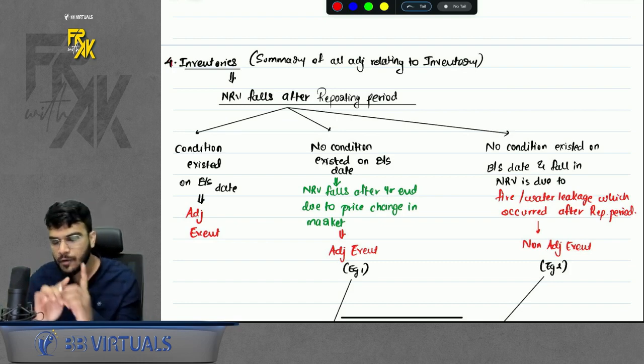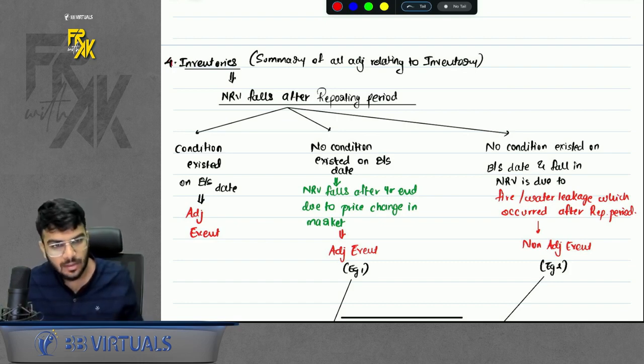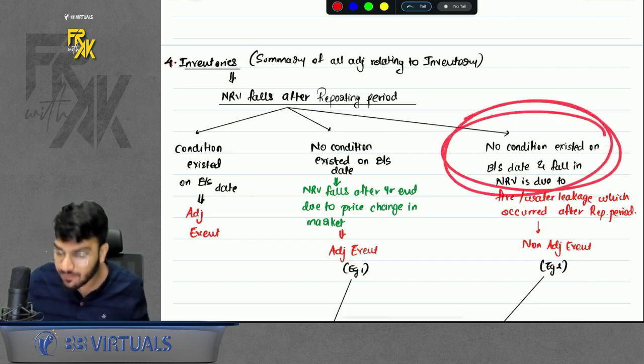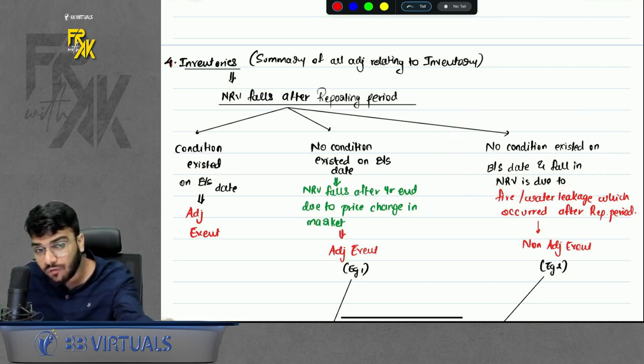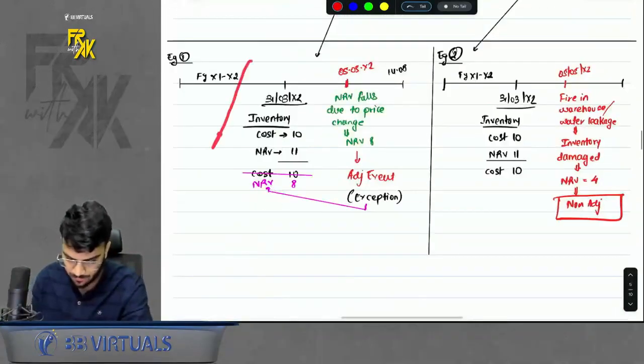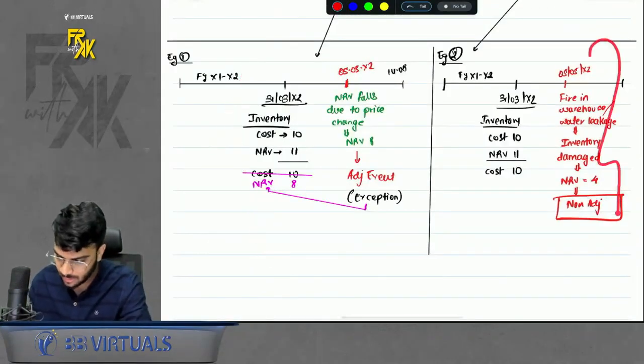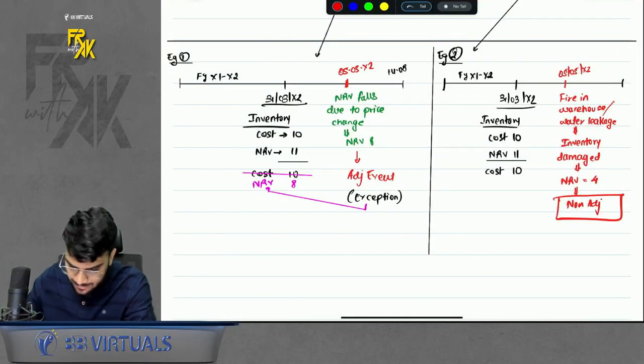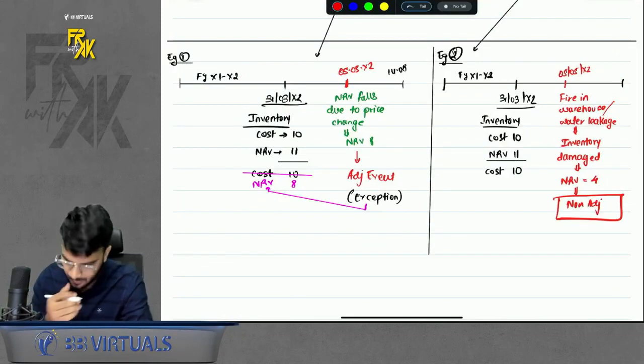So if the value of NRV falls because of normal cases, it is an adjusting event. If the value of NRV falls after year end because of fire or water leakage after year end, then it is a non-adjusting event. Do remember this. Examples are also given in my notes. Again, I'm saying I will upload these board notes on my Telegram. If you feel the examples are good for understanding, you can refer to them.